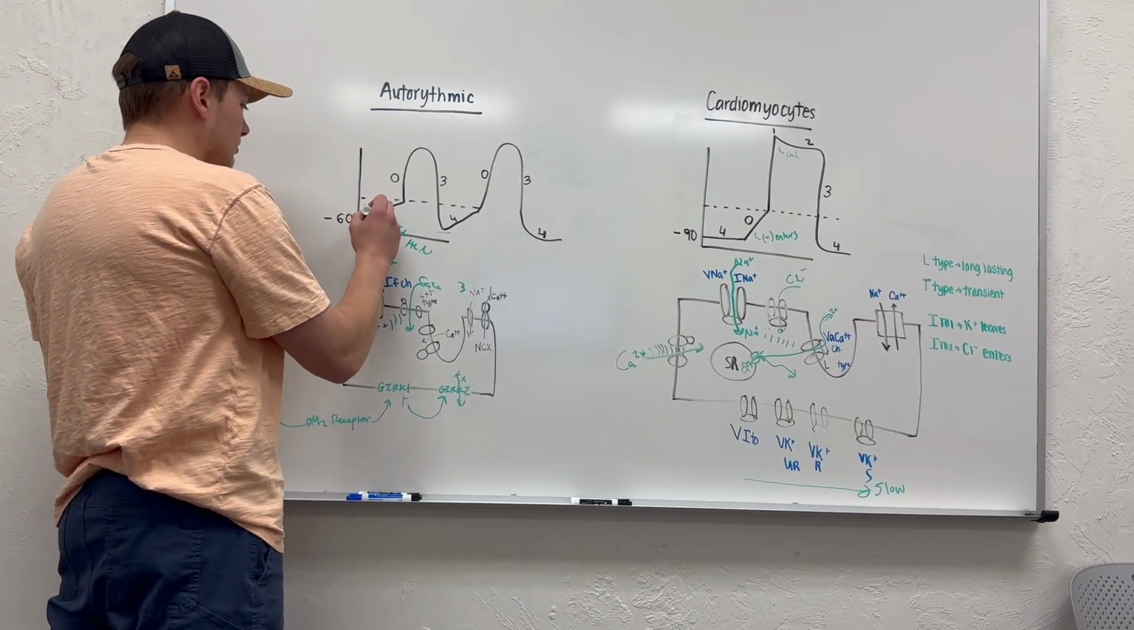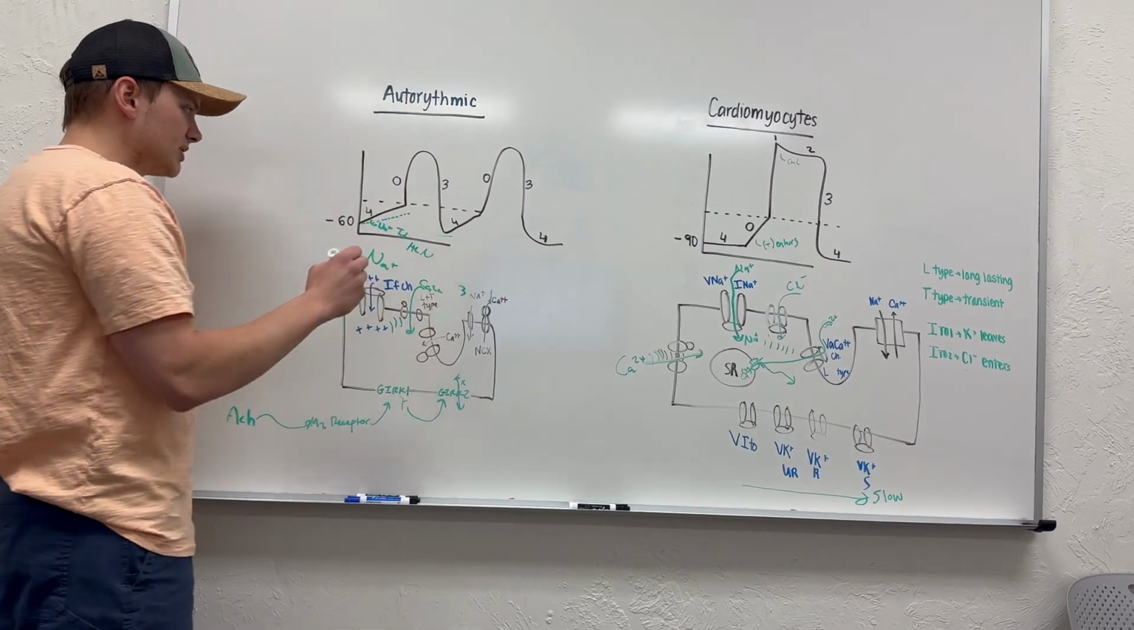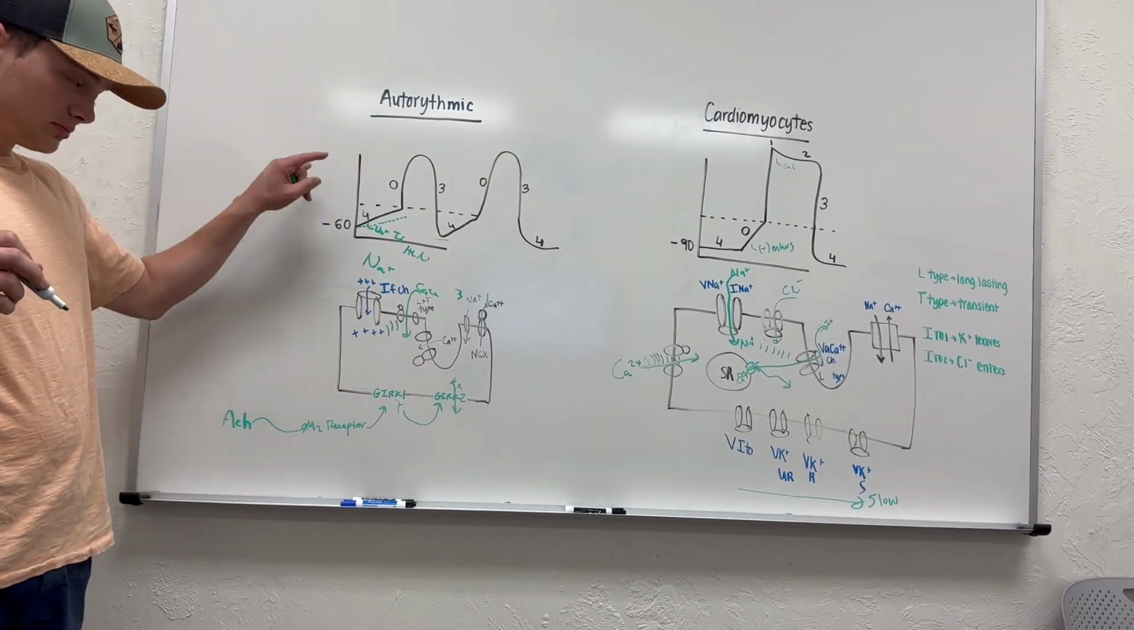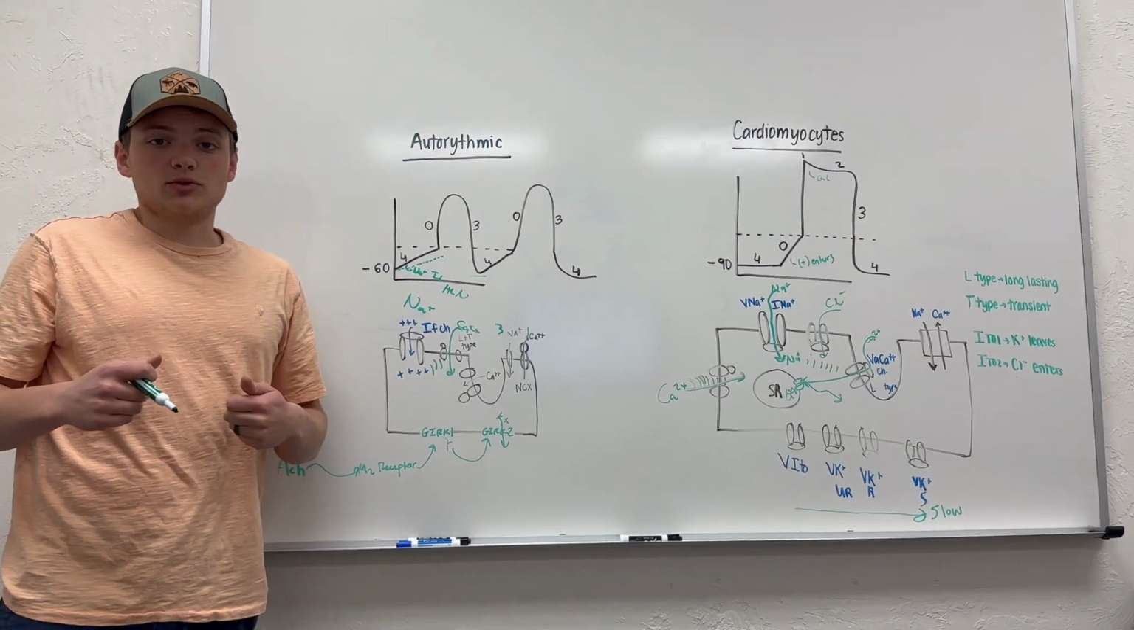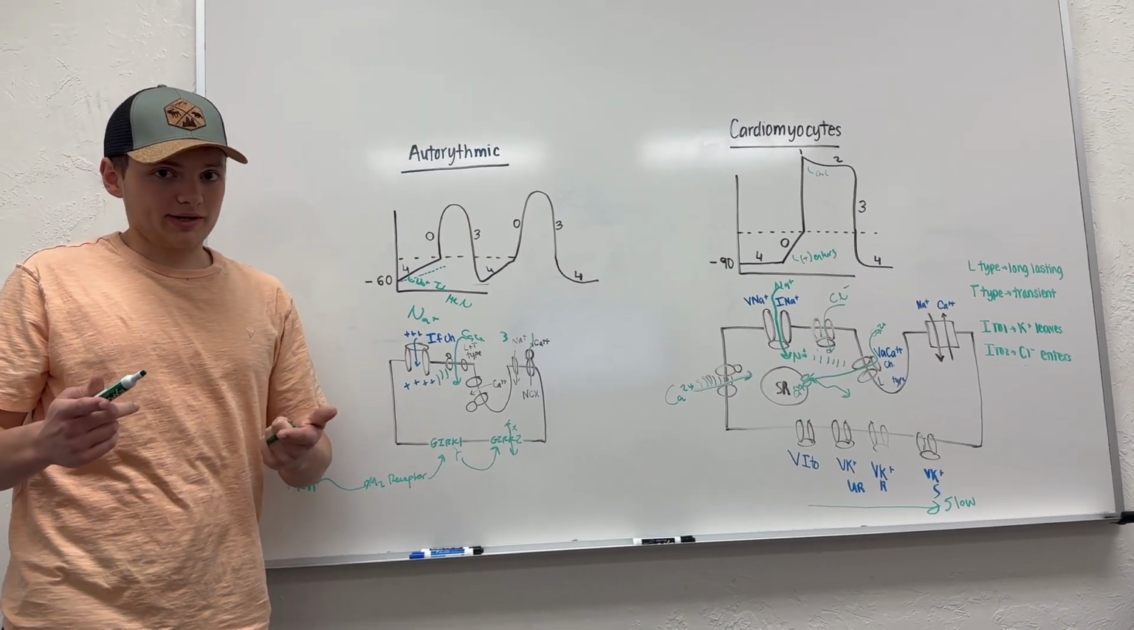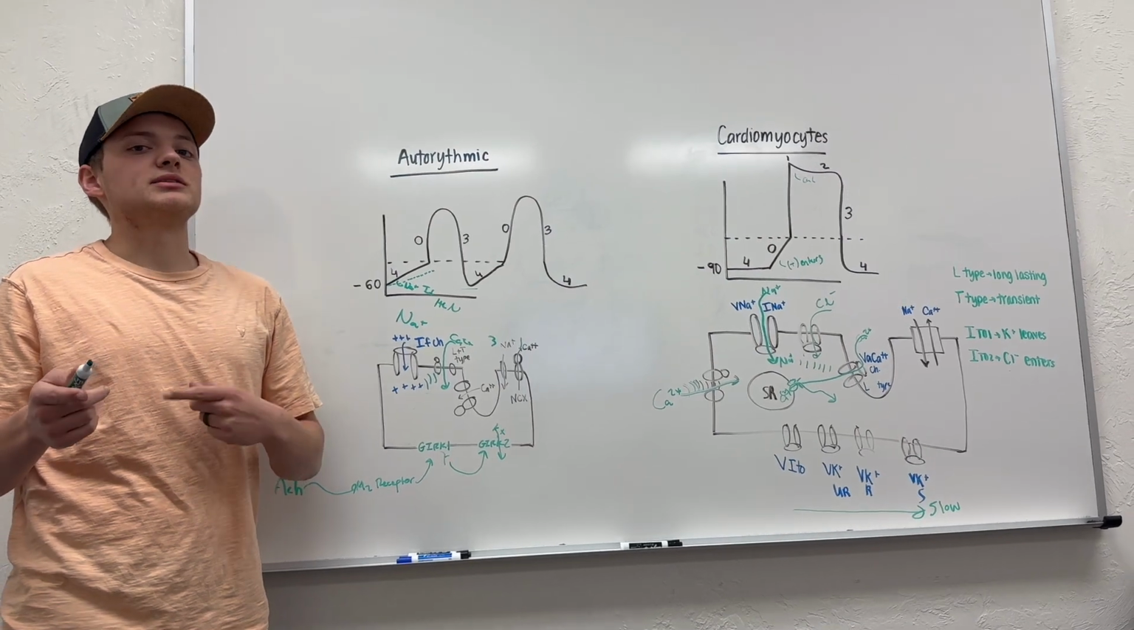If I were to draw what that would look like on here, that would actually decrease the slope of our phase 4, which would then make our cell more difficult to depolarize, and that would therefore make our heart beat slower.